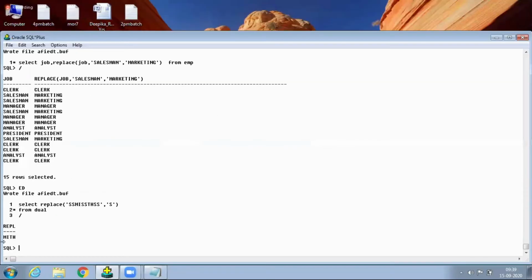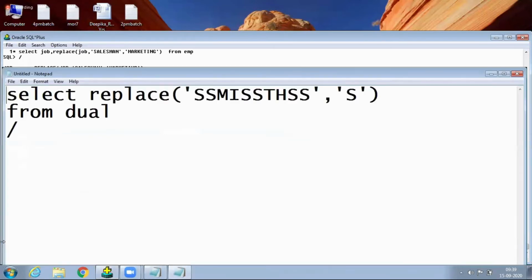Okay? Now, not completed. Observe here. Suppose I have a doubt. For example, I'm using a number of characters. Suppose here I am writing S, H, and also M. These three characters I want to remove. Possible? Not possible. Only one character can be removed, more than one character is not possible. If I want to remove S, H and M, it is impossible.